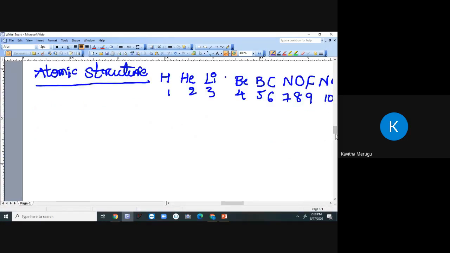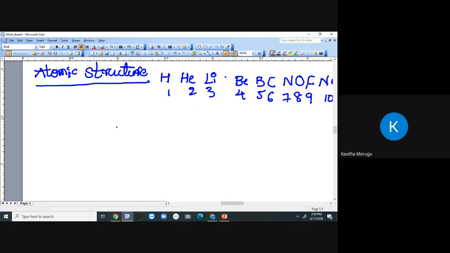For every atom, the atom should be electrically neutral. For that, every atom will have an equal number of electrons and protons. That means the number of electrons in an atom is equal to the number of protons in an atom. So simply, by looking at the atomic number, we can estimate the number of electrons in a particular atom. For example, hydrogen will have 1 electron, helium will have 2 electrons, lithium will have 3 electrons, and so on.